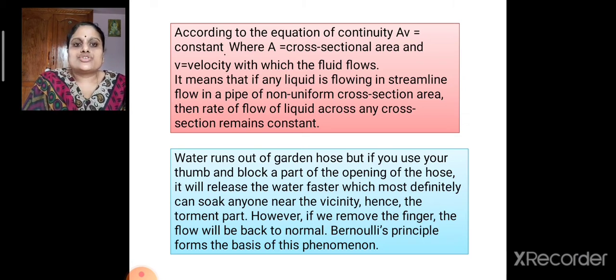The water which runs out of a garden hose, if you use your thumb and block a part of the opening of the hose, will be released faster, which will definitely soak anyone in the vicinity. However, if we remove the finger, the flow will be back to its normal state. So Bernoulli's principle, which is in accordance with the continuity equation, forms the basis of this phenomenon.